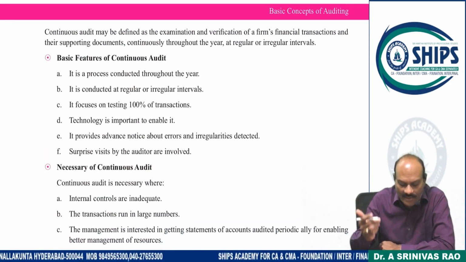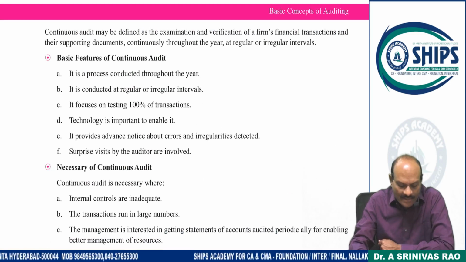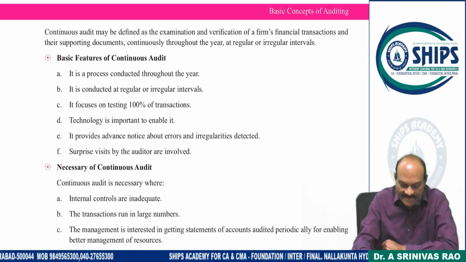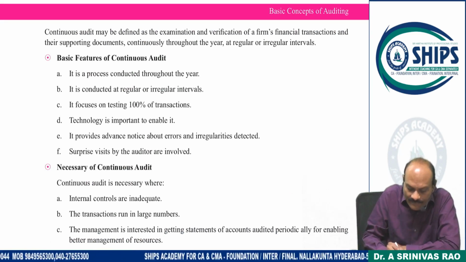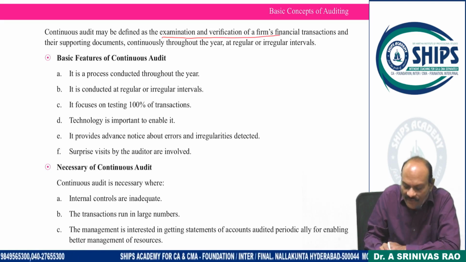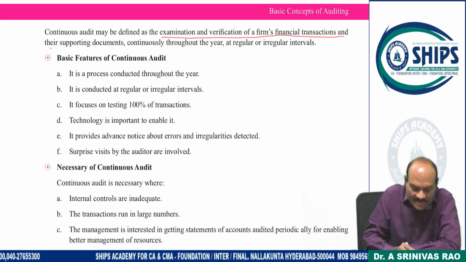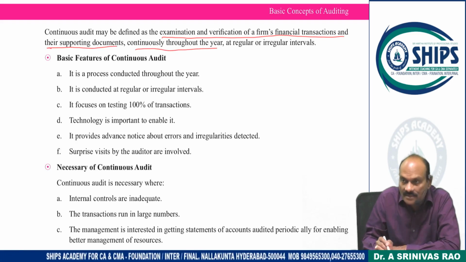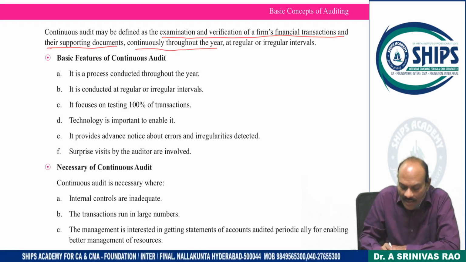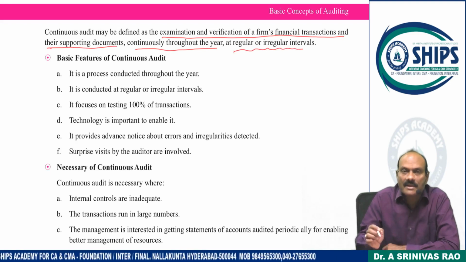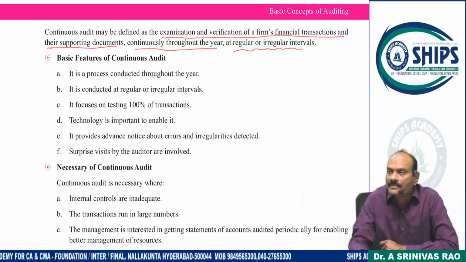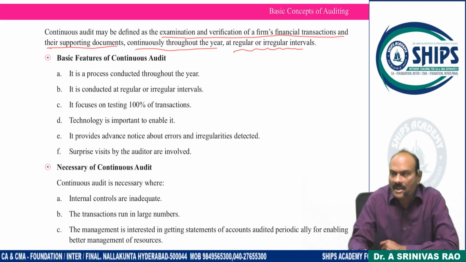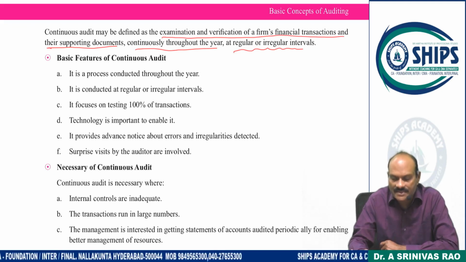People can do audit differently. Continuous audit may be defined as examination and verification of the firm's financial transactions and their supporting documents continuously throughout the year at regular or irregular intervals. You are going to do audit at regular or irregular intervals.